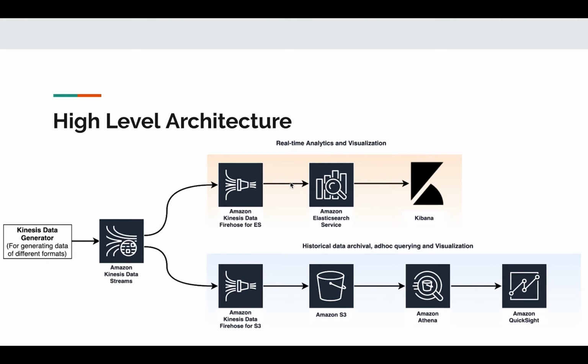This is typically used by auditor compliance folks to investigate issues and legal concerns. And the other type of use case here could be that business folks want to get insights of changes in user behavior over a long period of time. So these are two different use cases, and the platform will be able to address both the use cases.